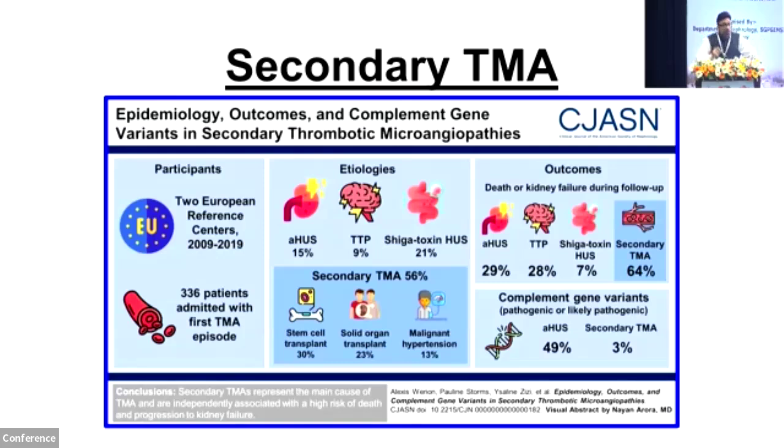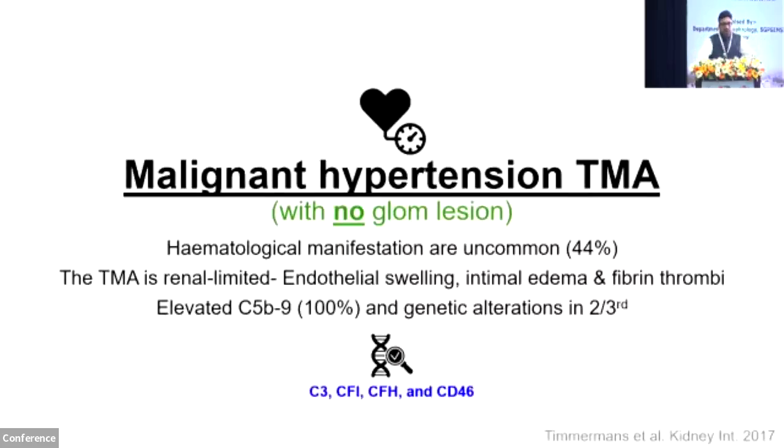Whereas when they looked at pathogenic or likely pathogenic, 49% were positive for AHUS and 3% were positive for secondary TMA. So it goes on to suggest that in secondary TMA, there is not much role of complement activation. However, there is another study, so there can be a debate, is there complement-mediated TMA in malignant hypertension. This study was published in 2017, where they reported that less than 50% of the patients with malignant hypertension had renal limited TMA.